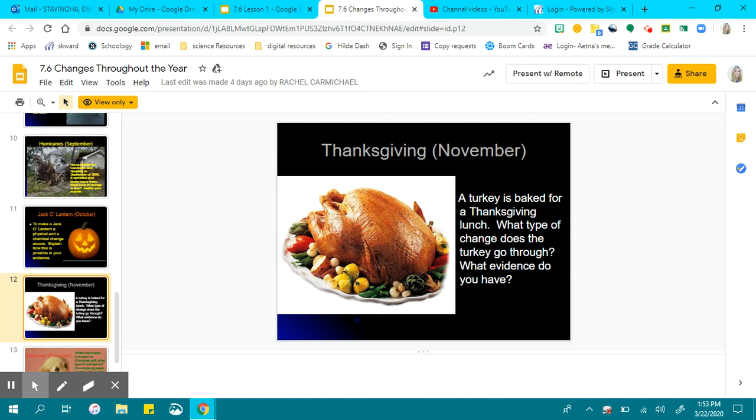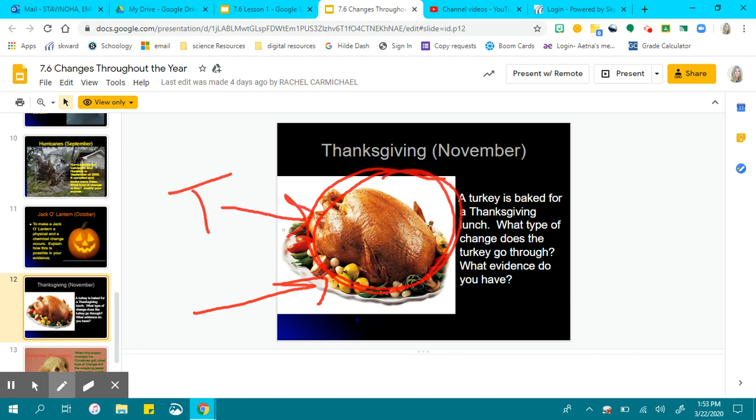Thanksgiving, November. A turkey is baked for a Thanksgiving lunch. What type of change does the turkey go through? What evidence do we have? Remember that turkeys don't look like this before they go in. What happens to the color of the skin? What happens to the texture of the turkey?